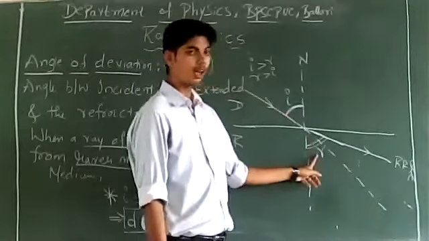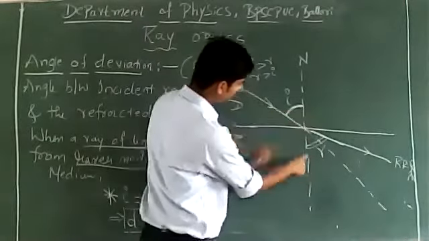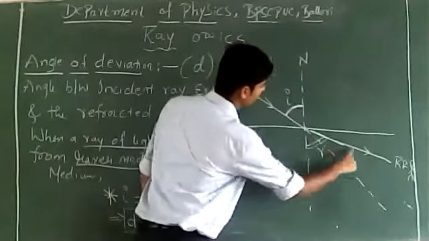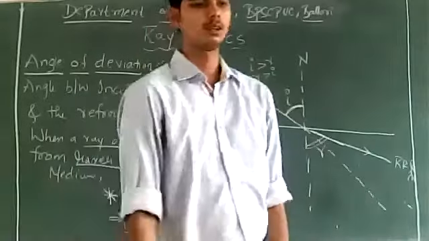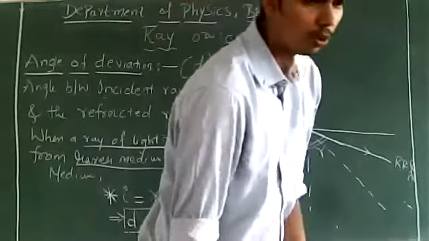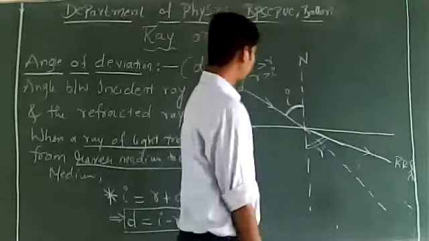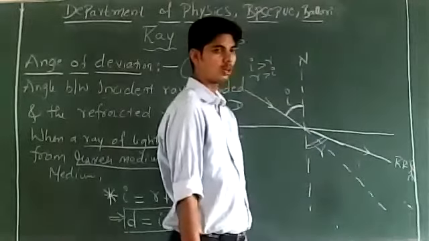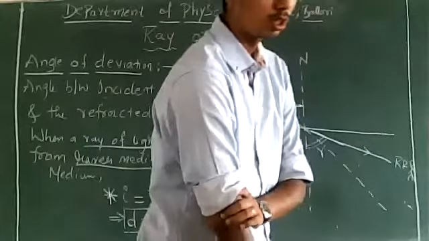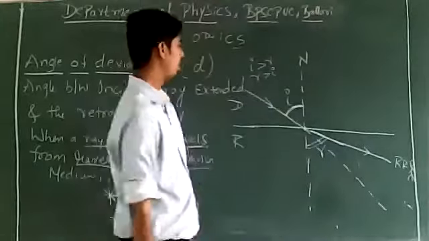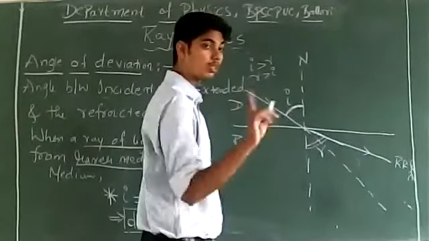I hope it is clear. R is the angle between the refracted ray and the normal. This is the normal and this is the refracted ray. The angle between these two is the angle of refraction R. Is I equal to R? No. I is not equal to R. They are not vertically opposite angles. R is greater than I.